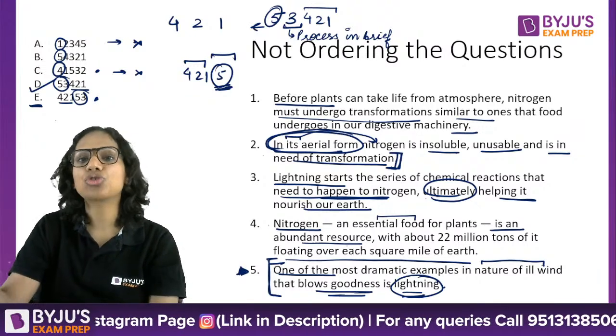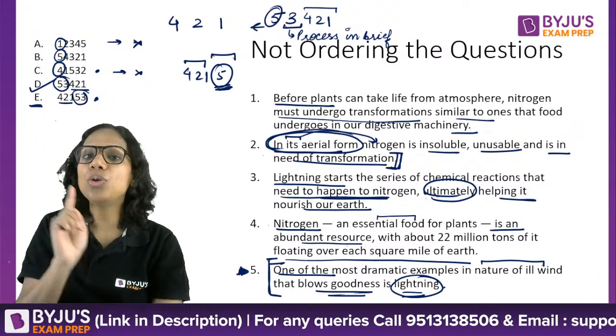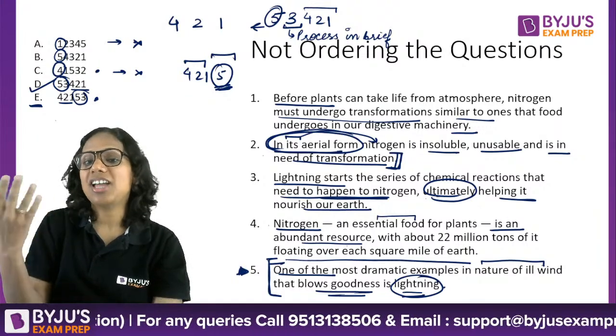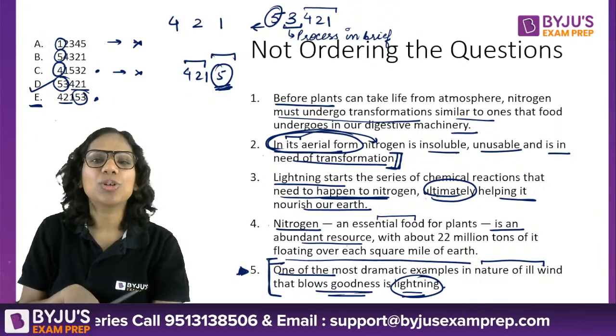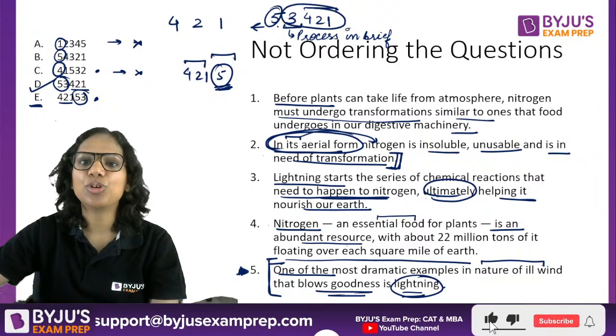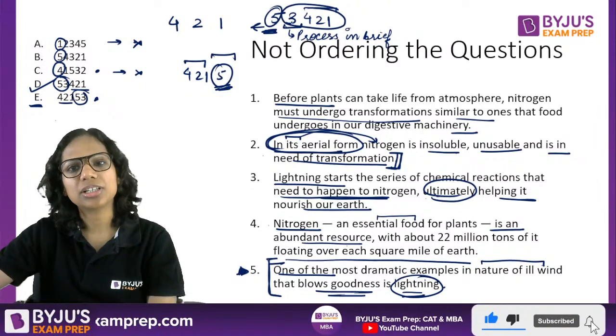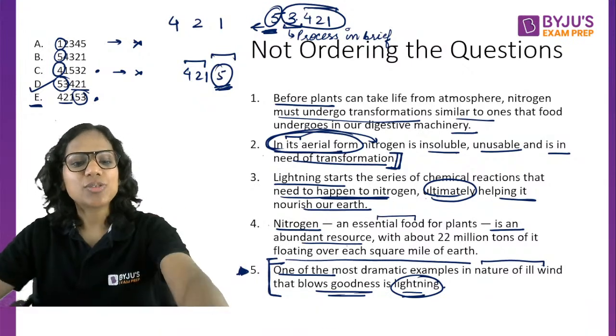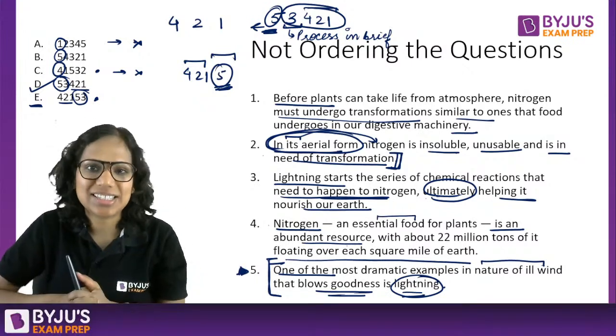Okay, so I am going to show in this paragraph how lightning, which actually is an ill wind as people call it, can blow goodness. So this entire thing is an example of how lightning is beneficial. Okay, so that's why 5 has to be the opening sentence.